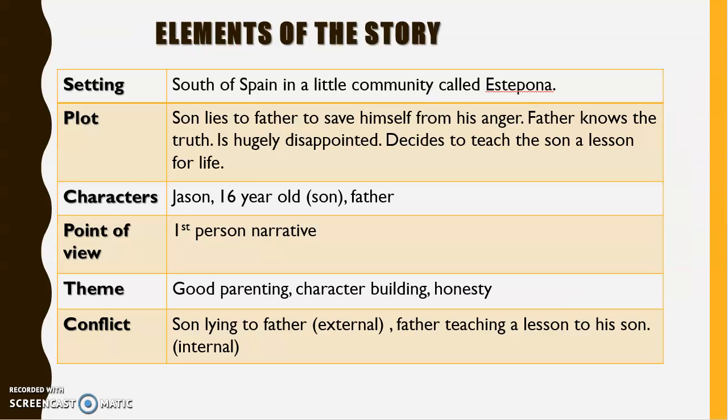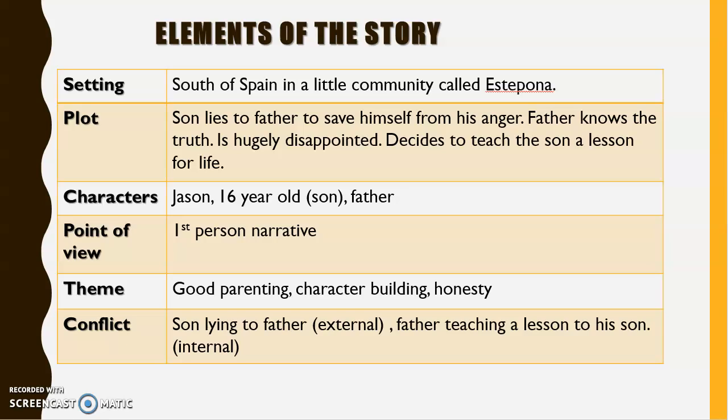Now, like we do with most of the short stories that we do, we are going to do the elements of the story. The elements are the setting, plot, characters, point of view, theme, and conflict. So, as far as setting is concerned, the story is set in the south of Spain in a little community called Estepona. This is where the writer was born also.